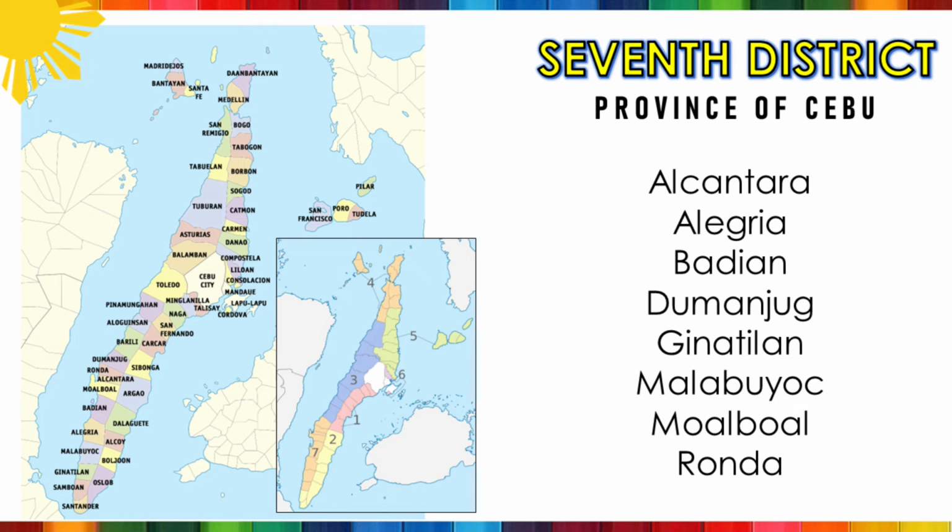The 7th District is composed of the Municipality of Alcantara, Municipality of Alegria, Municipality of Badian, Municipality of Dumanjug, Municipality of Ginatilan, Municipality of Malabuyoc, Municipality of Moalboal, and the Municipality of Ronda.